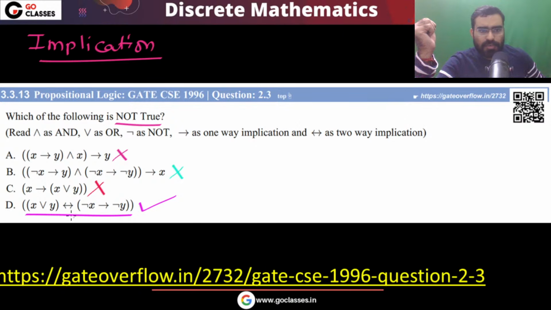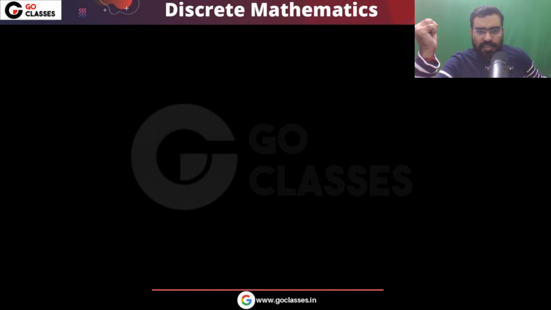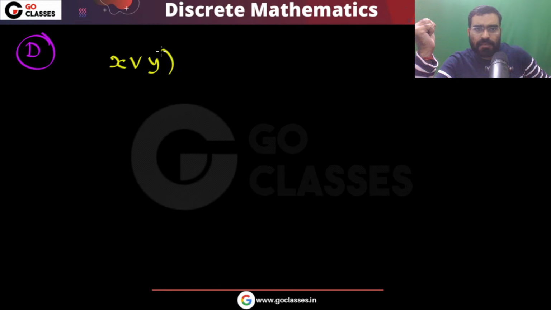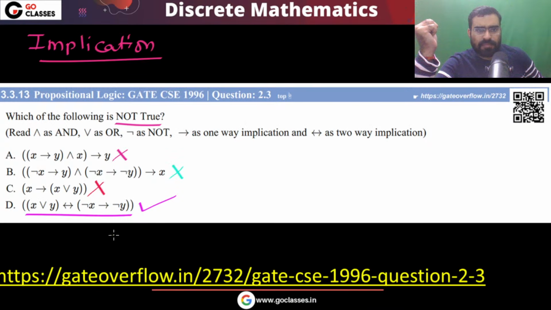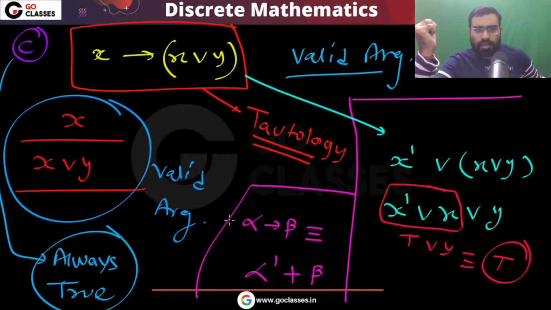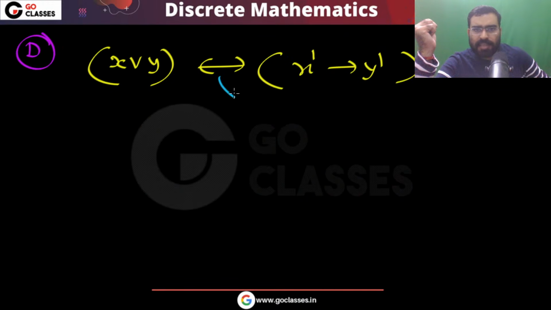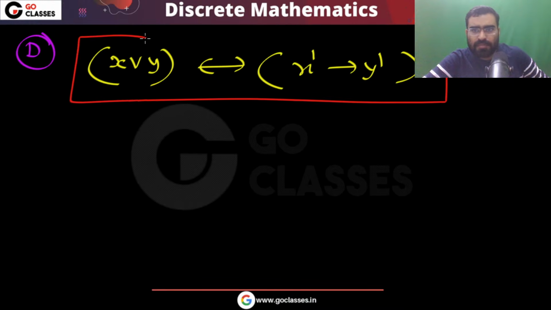Is this option D your answer? Let's see. X or Y, double implication, negation X implies negation Y. In the question he is saying that X or Y, double implication, negation X implies negation Y. This is option D. Now remember, this is a double implication. Can you make it false? This is the given. Can we make it false?